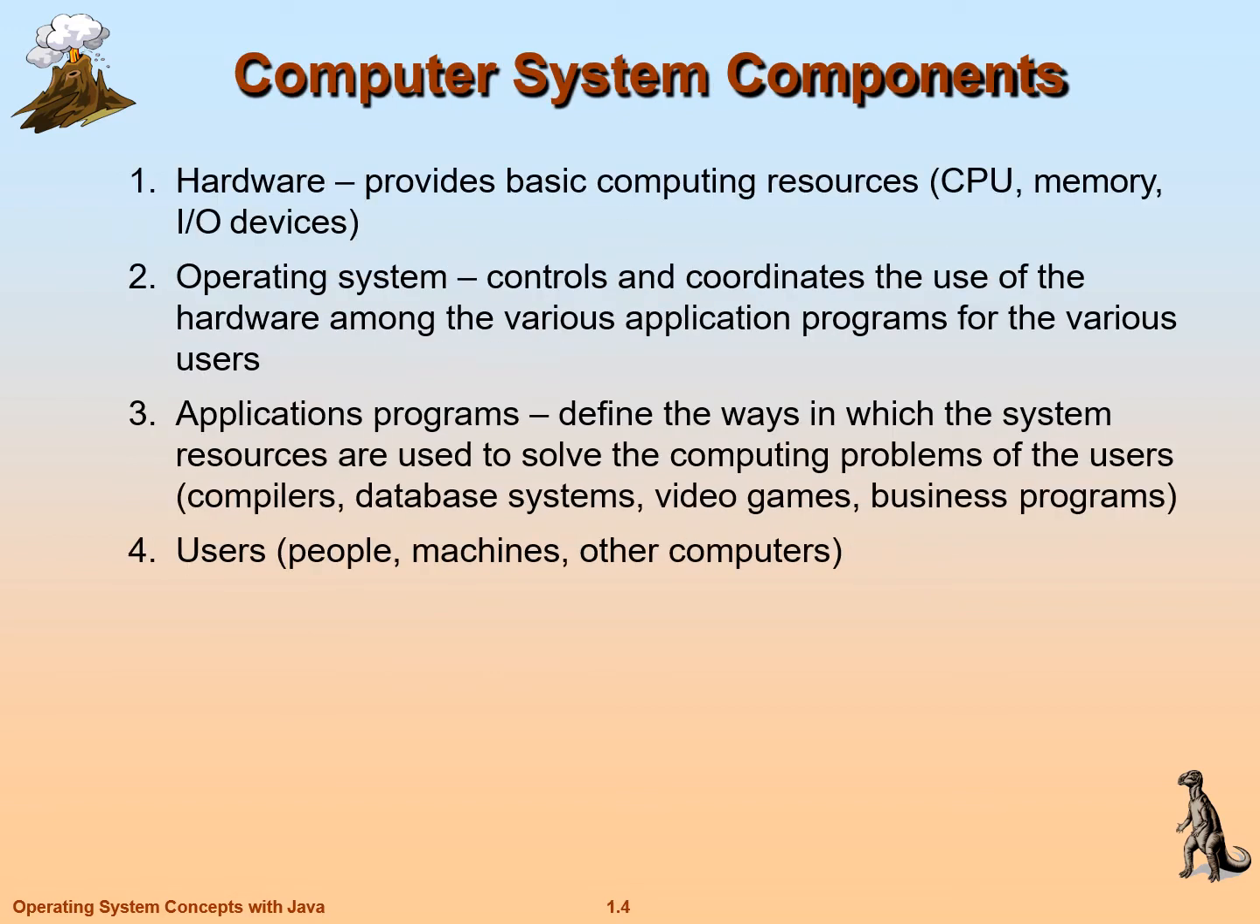In general, a computer system has four components. Number one, the hardware component. The hardware component provides basic computing resources. These are the CPU, memory, and I/O devices, input-output devices like printer, keyboard, and mouse. These are all I/O devices. Memory means primary memory, which is RAM and ROM, and secondary memory, which is your hard disk.